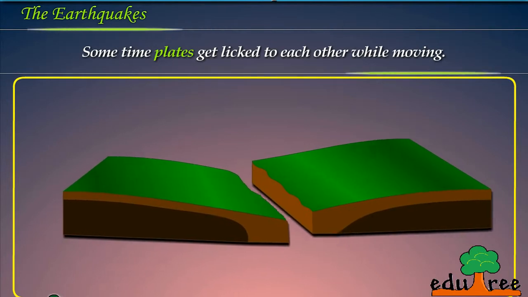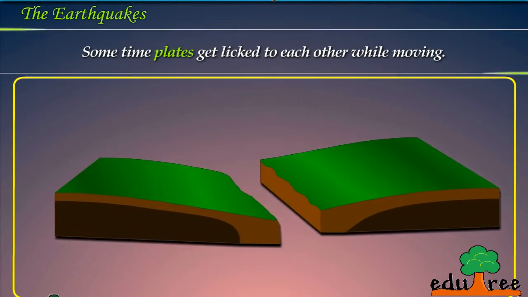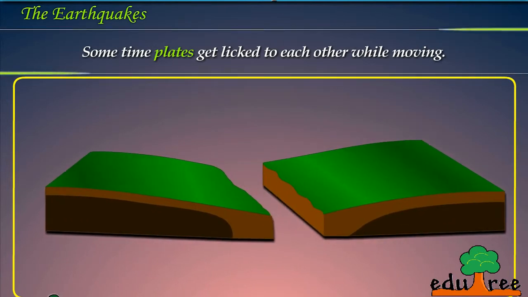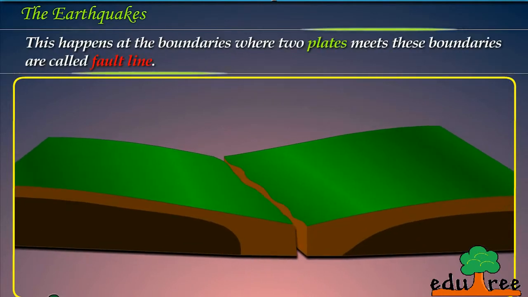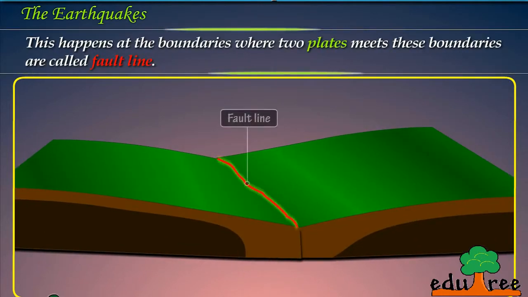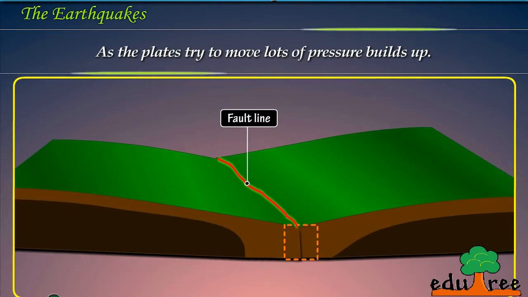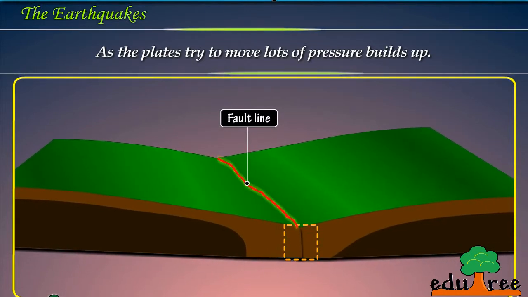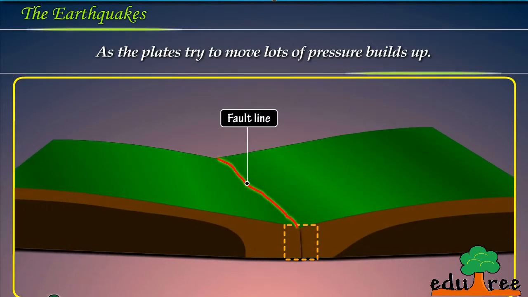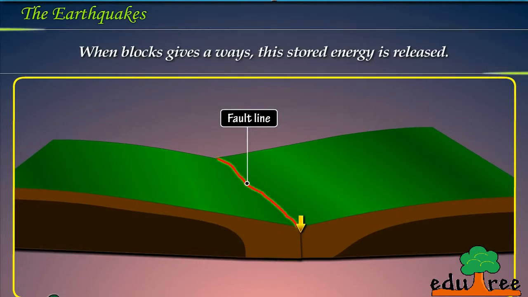Sometimes plates get locked to each other while moving. This happens at the boundaries, where two plates meet. These boundaries are called fault lines. As the plates try to move, lots of pressure builds up. When the blocks give way, this stored energy is released.